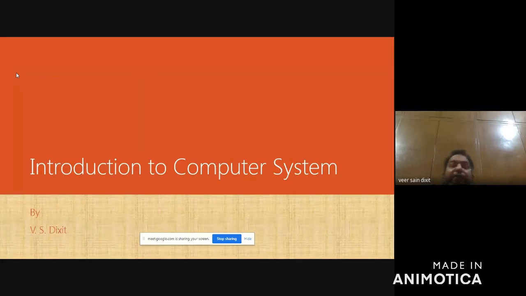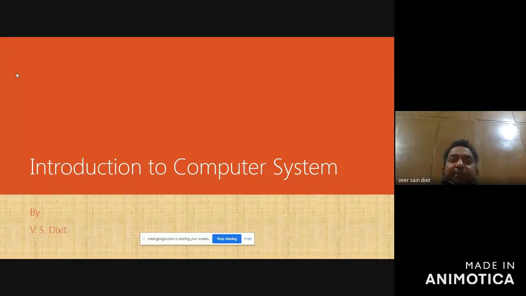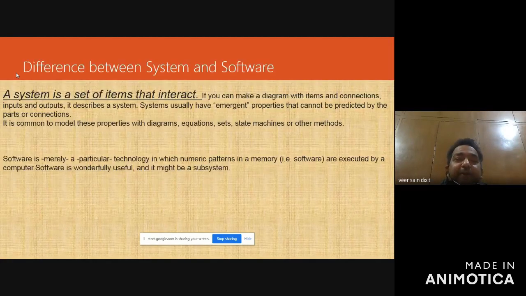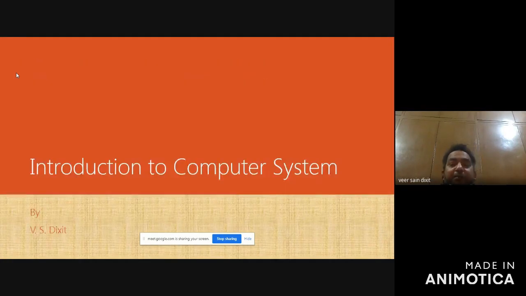The first unit of your syllabus is Introduction to Computer System. What is the need? Why have I written Introduction to Computer System, not Introduction to Computer? Anyone? Why have I written Introduction to Computer System, not Introduction to Computer?